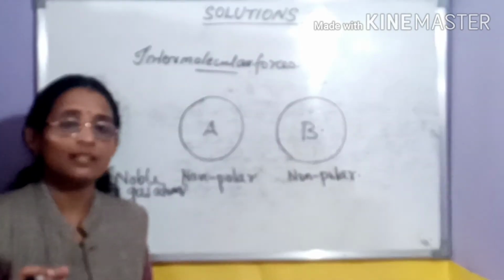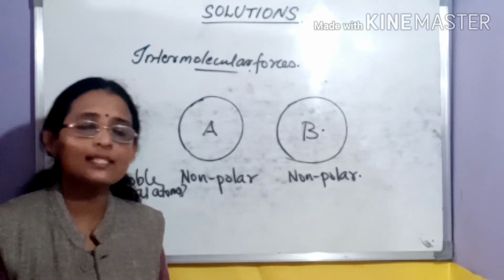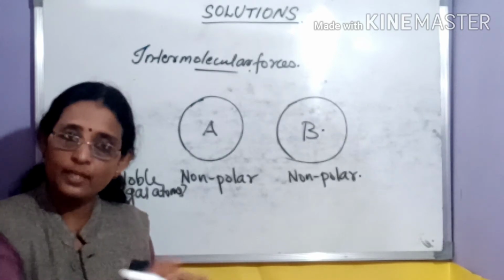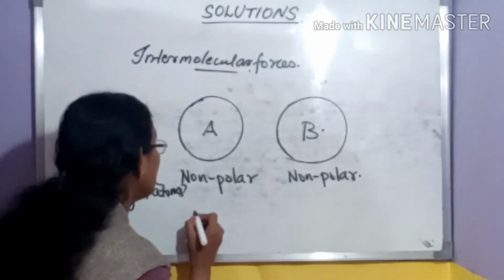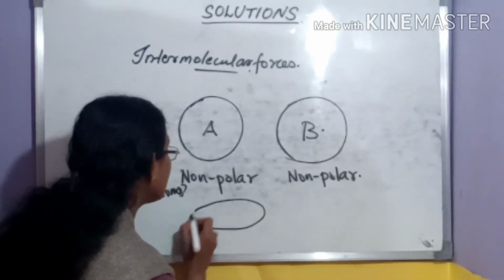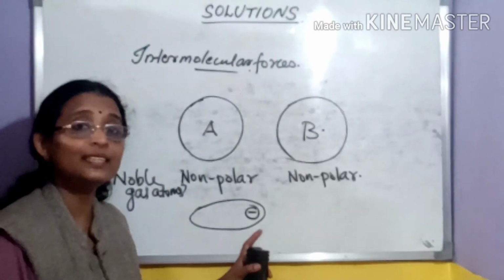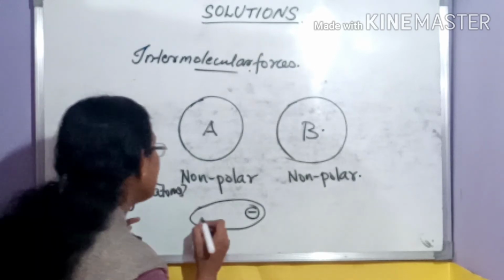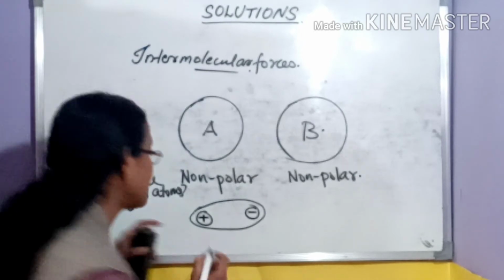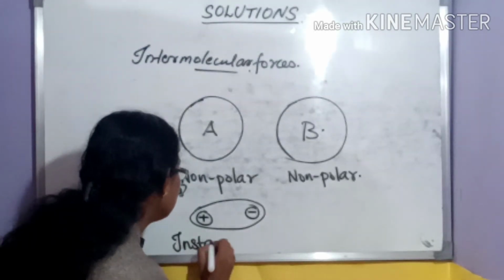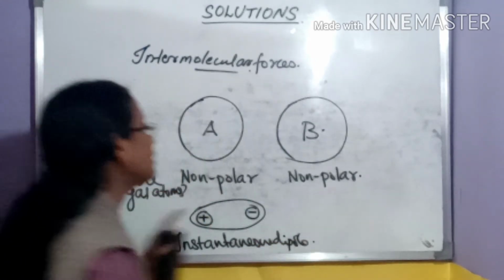But think that in a fraction of a second the electronic environment changes, and the electron density accumulates towards one side. What happens to the atom? The electron density is distorted like this, accumulating here. There is a charge accumulation at one terminal and an opposite charge at the other. You can say this is the arisal of an instantaneous dipole.